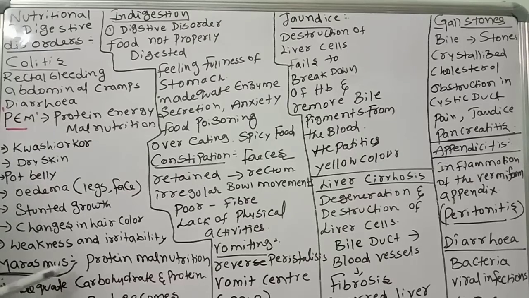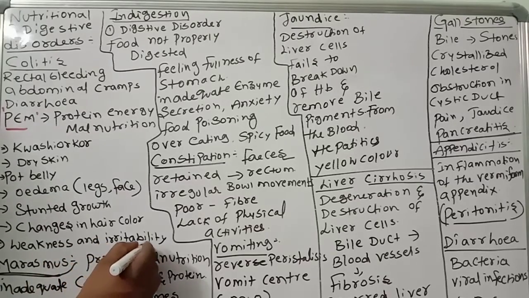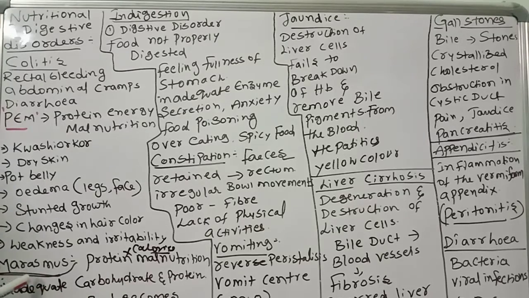Come to marasmus. It is protein and calorie malnutrition. If calories are not sufficient, it is protein and calorie malnutrition. When growing children do not take adequate carbohydrates, proteins and calories, they suffer from marasmus. They have inadequate carbohydrate and protein in their diet, an imbalanced diet.